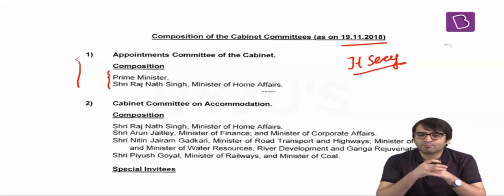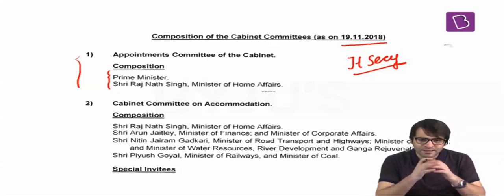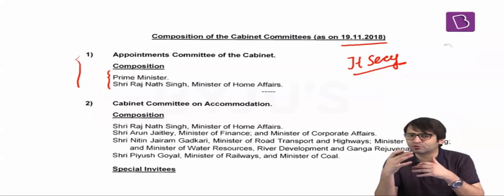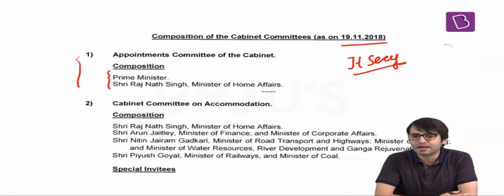headed by the Prime Minister, and the Minister of Home Affairs is a member of the Cabinet Committee on Appointments. That means there is a Cabinet Committee on Appointments specifically for the appointments at the central level. RBI Governor, appointments to Prasar Bharati, appointments to Joint Secretary and above level officers. All these appointments are made by the Appointments Committee of the Cabinet.